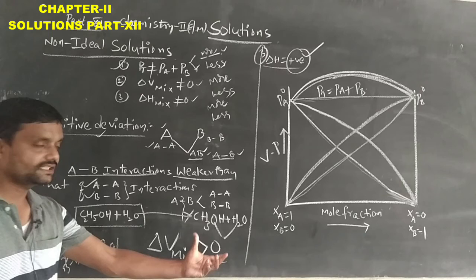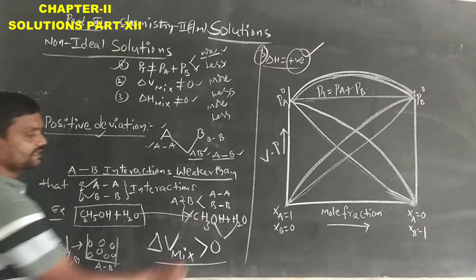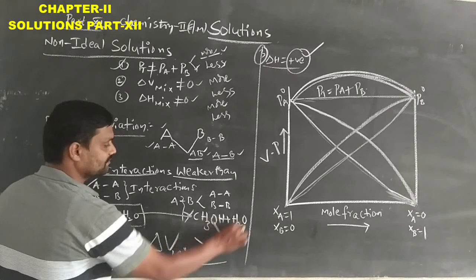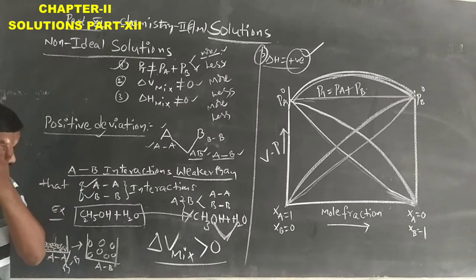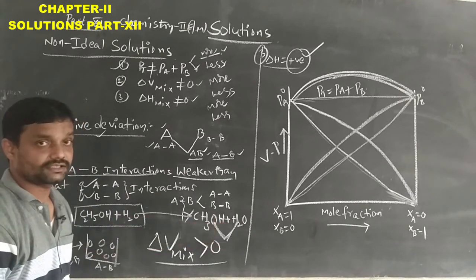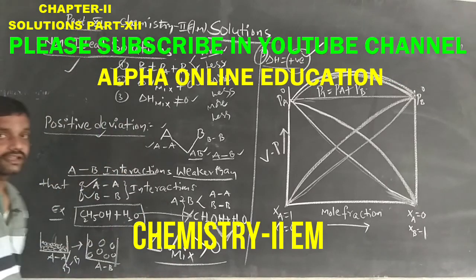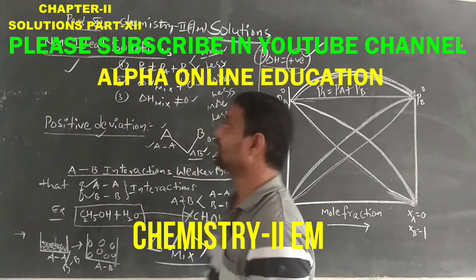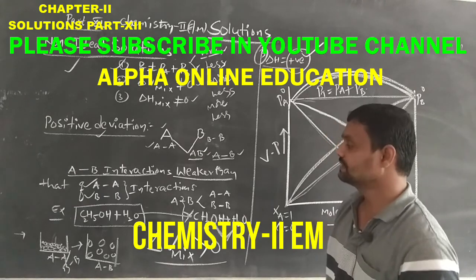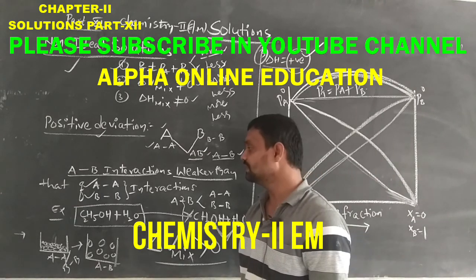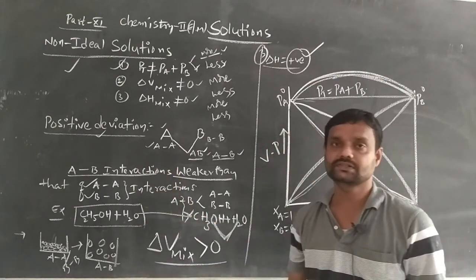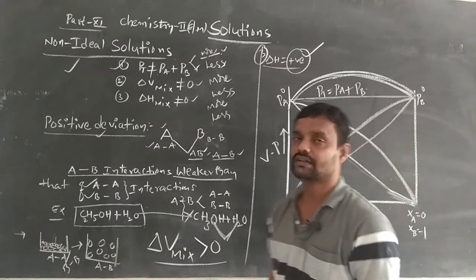So due to the weak interactions, this mixed solution of methyl alcohol with water is an example of a positively deviated non-ideal solution. So this is the technique to remember the examples of positively deviated non-ideal solutions.